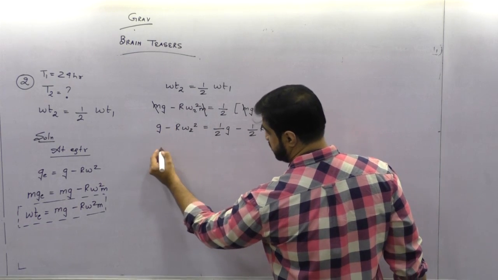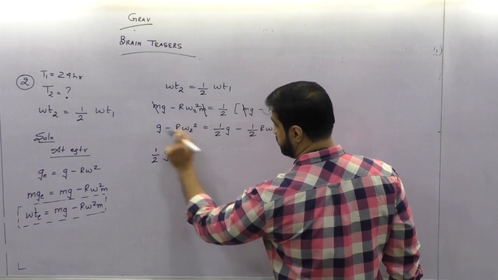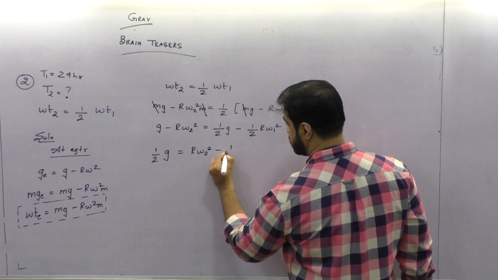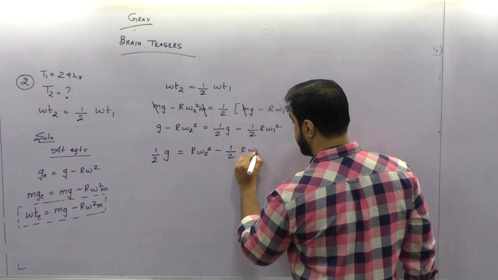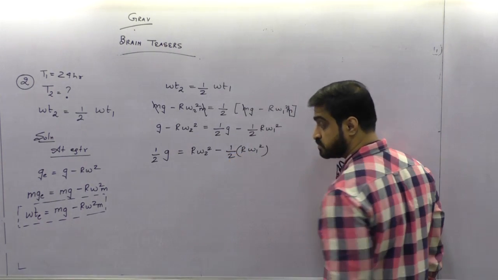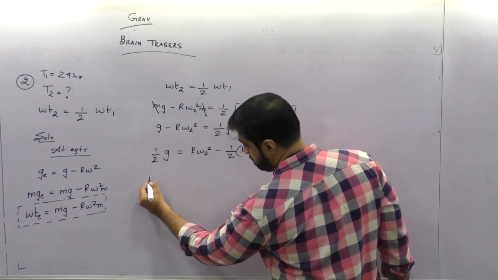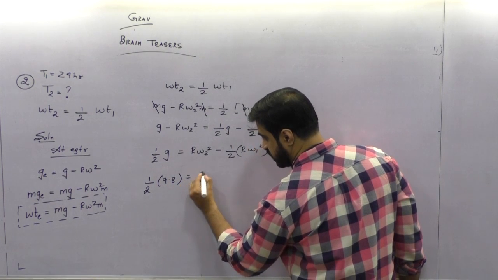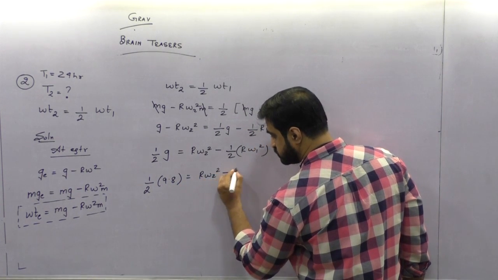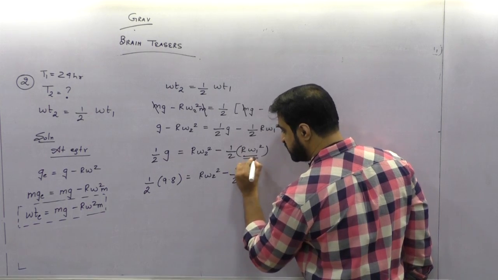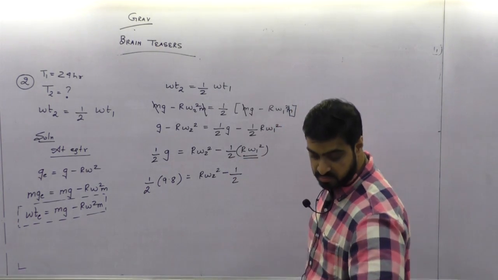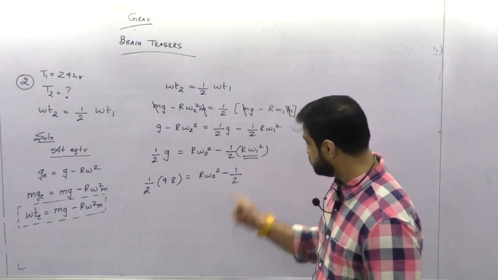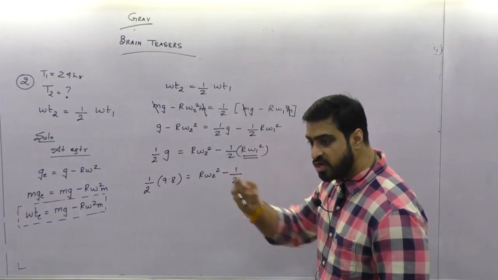g minus half g is half g, na? This will come here, it will become R omega 2 square minus half R omega 1 square. Half g is what, beta? R omega 2 square. Do you know the value of R omega square today? 0.034, right or not? Today's R omega square, you know, na?